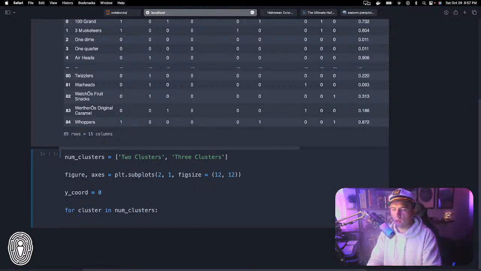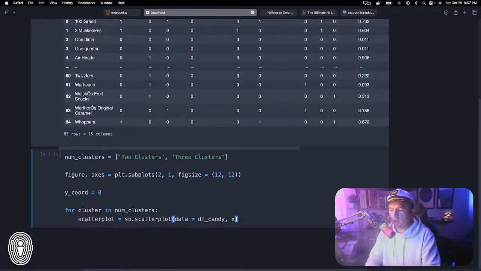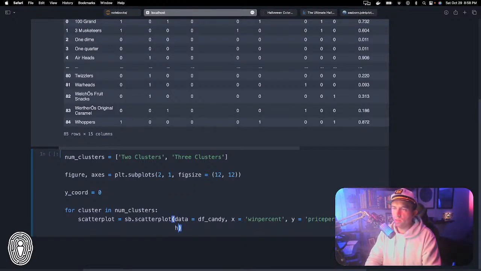All right, so for cluster in num clusters, we are going to create a scatter plot. sp.scatterplot. So we're going to pass in our data equals df candy. And I guess I should have said we're going to be doing another comparison between the win and price percent. So the x is going to be the win percent. Y is going to be the price percent. Hue is going to be the cluster. X is going to be the x. So we're going to put this on the y coord.